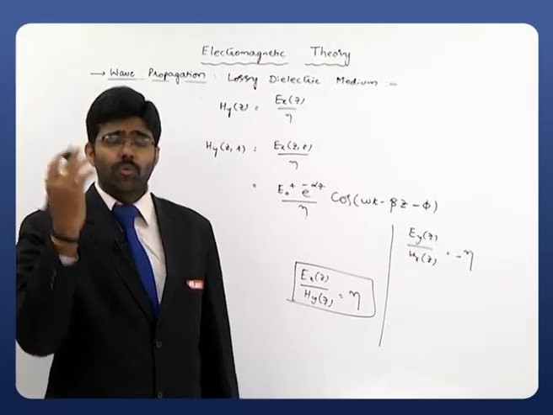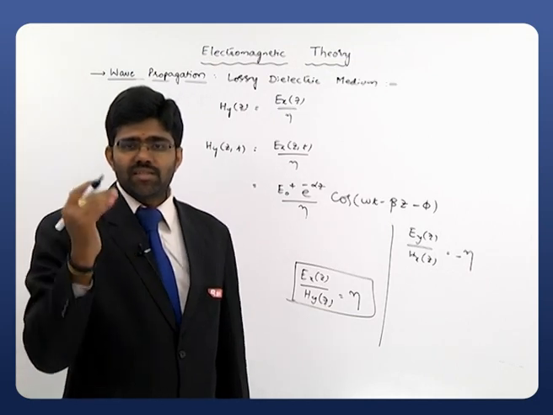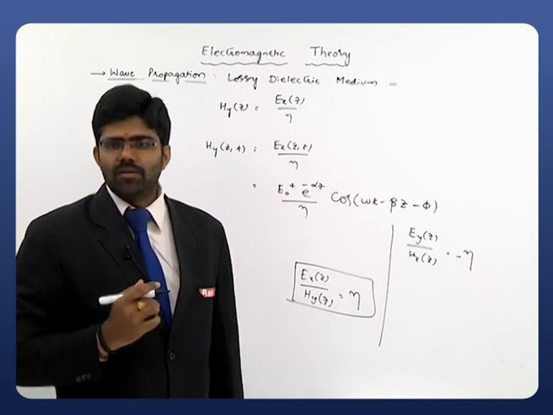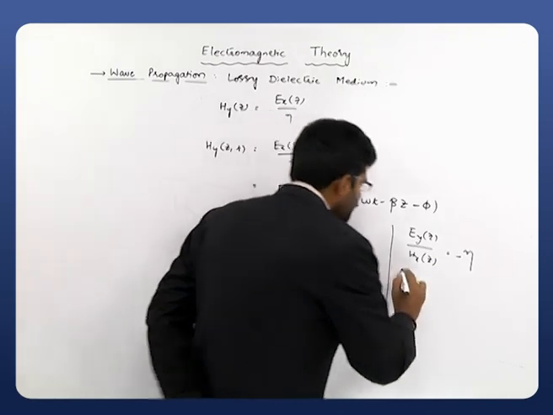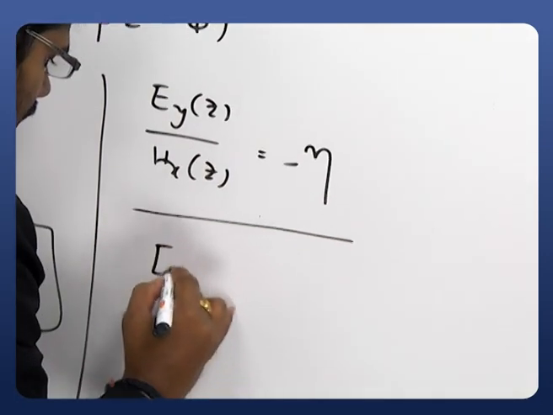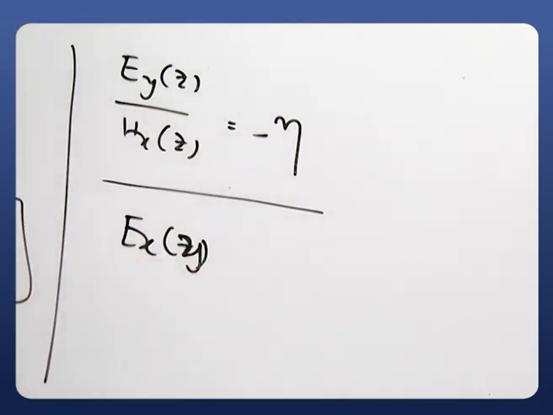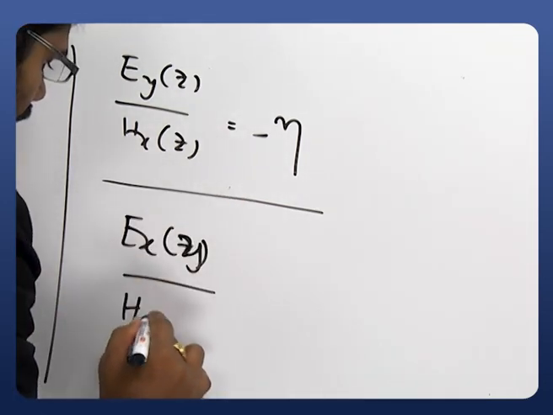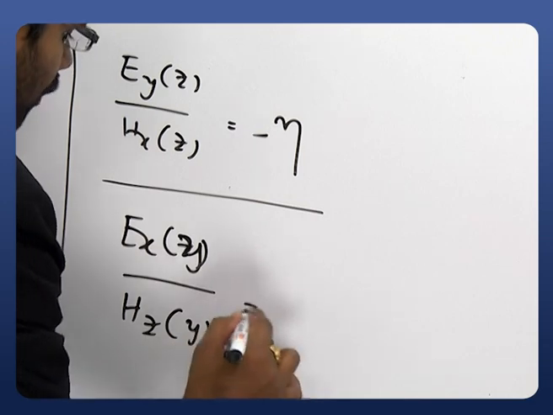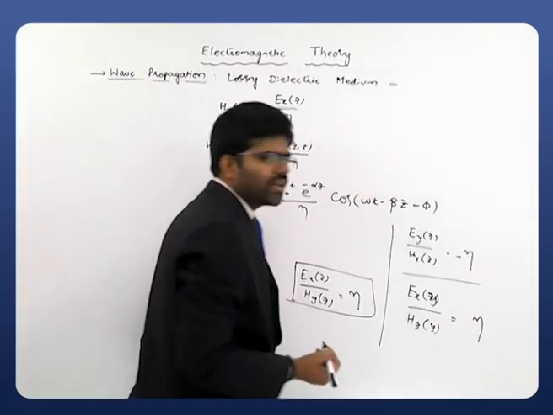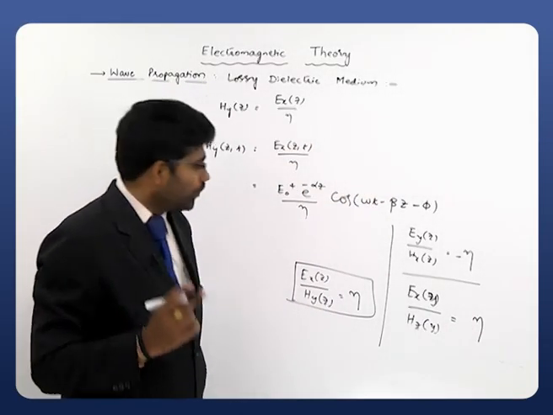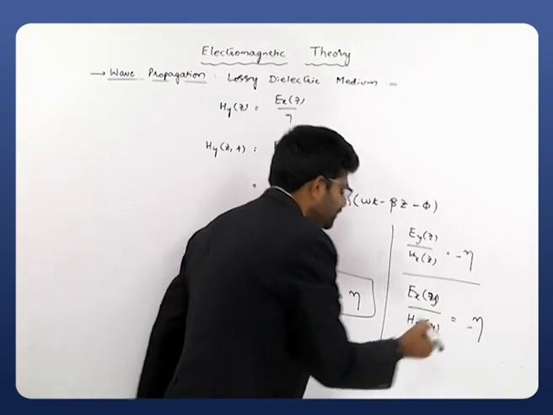Now, suppose z components are given to us. So Hz is given, Ex is given, then the ratio is the same. Say Ex of some y is given to us, and Hz of y is given to us, then this is also equal to eta, no doubt about it. But here we have to add a negative sign.